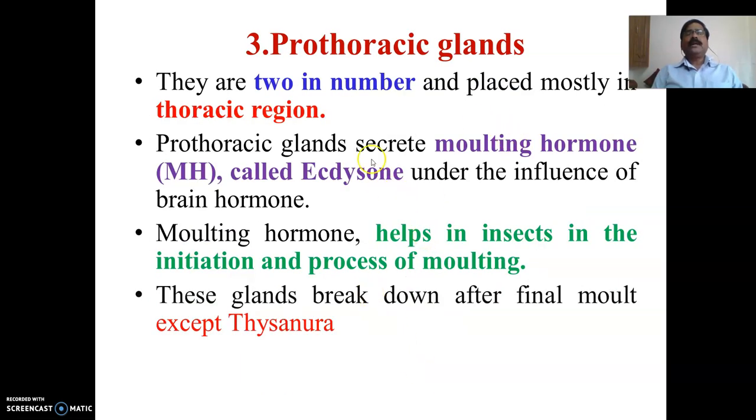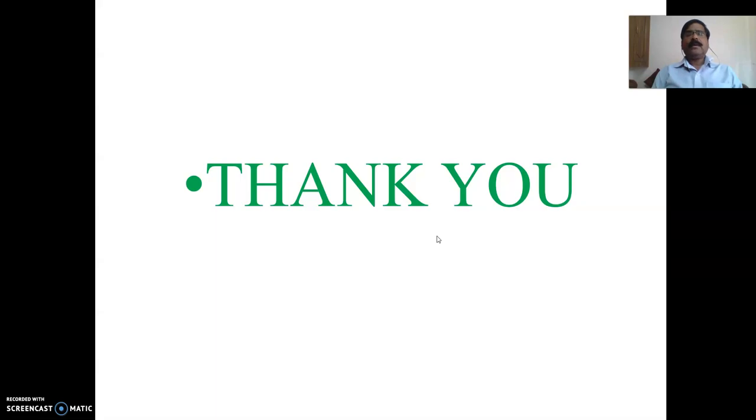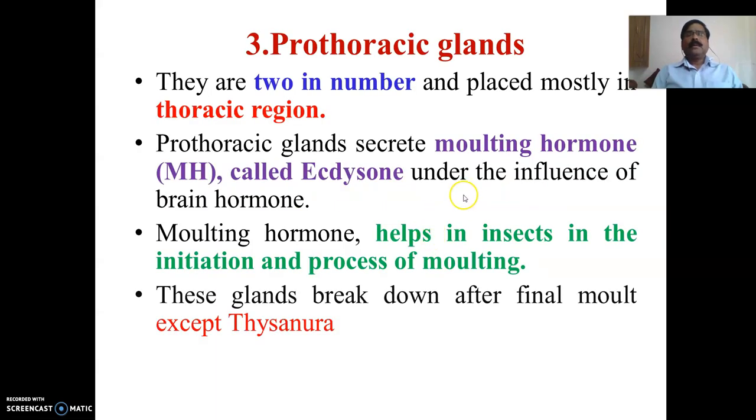Next one is prothoracic glands. These are also paired structures which are present in the thoracic region. The hormones secreted by these glands are known as molting hormones or ecdysone. The main function of this hormone is that it helps the insects in the initiation process of molting. So the hormone secreted by prothoracic glands is known as a molting hormone or ecdysone.